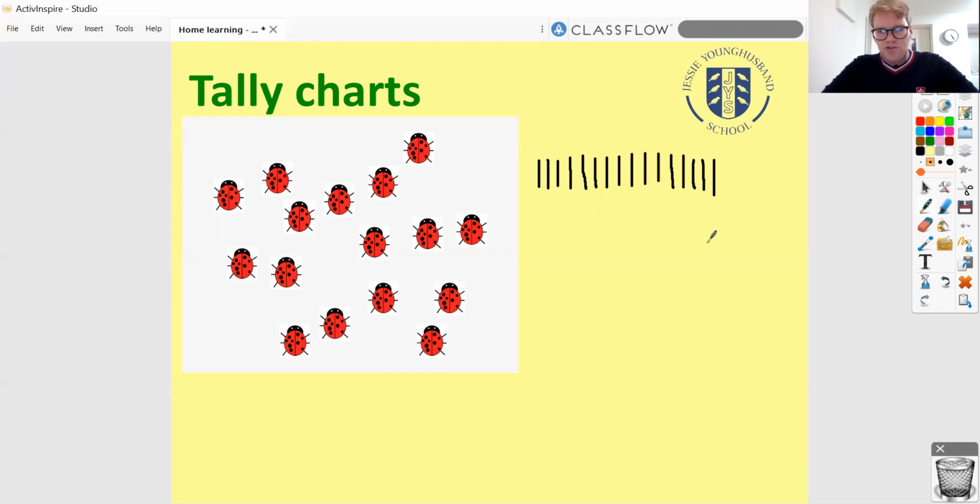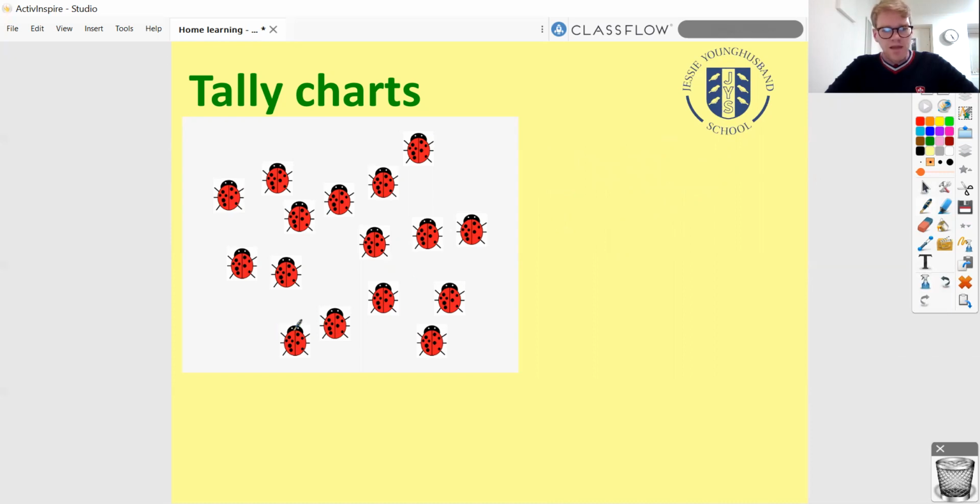Now, I could count those, and I'm sure I probably would get it right, but A, it would take me quite a long time, and B, I think there is the potential there to start making a little mistake, because when you start looking at just loads and loads of lines like that, your eyes start to glaze over a little bit, you get a bit bored, and you might well miscount. So there's an even more useful method of doing this, which is going to help us to count large numbers of tallies really quickly. Can you remember what it is?